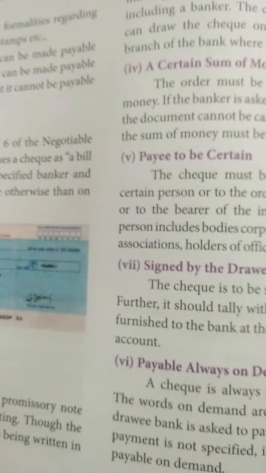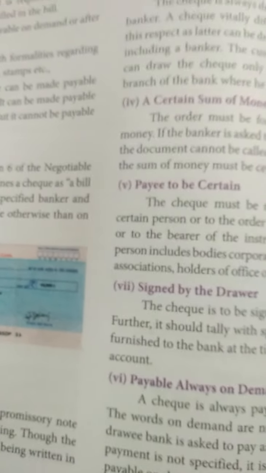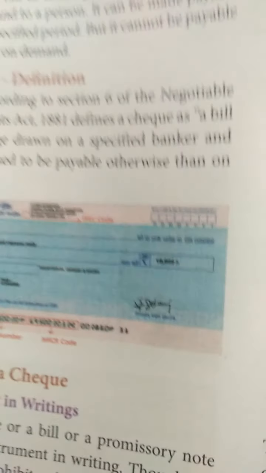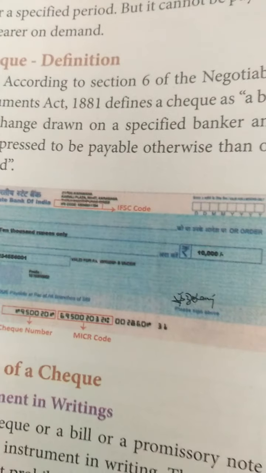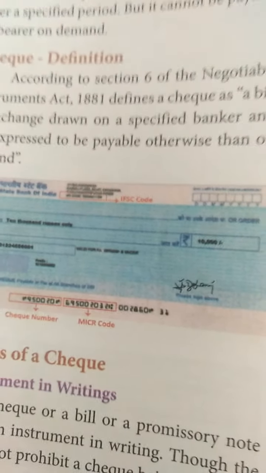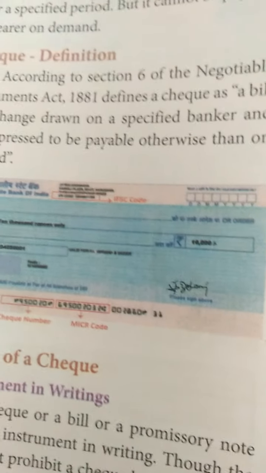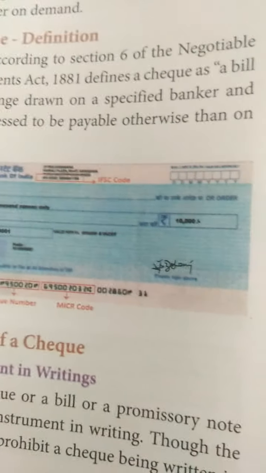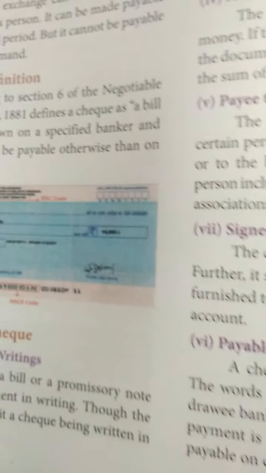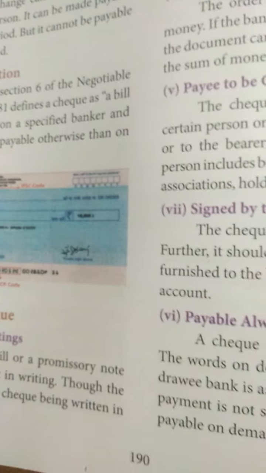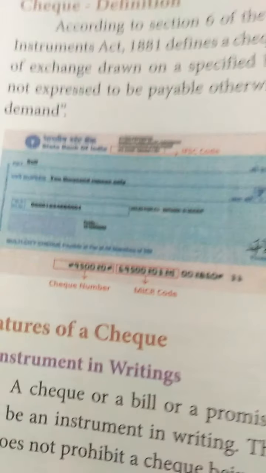The next one is the check. So that's all about the bill of exchange. Now next we are going to the important instrument which is used in the current situation, called a check. A check comes under Section 6 of the Negotiable Instruments Act of 1881. A check is a bill of exchange drawn on a specified banker and not expressed to be payable otherwise than on demand. So this is the format for a check.